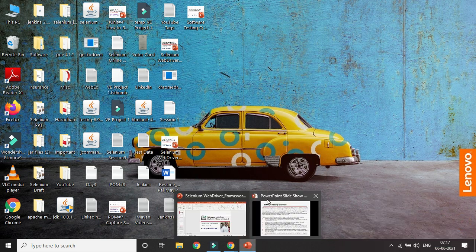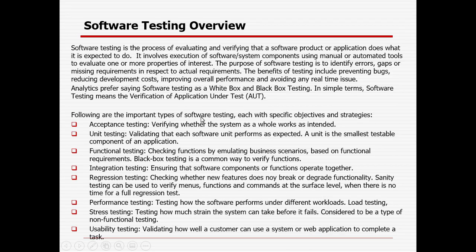Okay. So these are the important types of software testing, each with specification, objective and strategy, which I have tried to provide here, right? First one will be unit testing, because the developer first develops a unit or component. After this development is done, they will test whether that unit is working fine or not on a high level. That is called unit testing. Then functional testing will be done by the QA team, checking functions by emulating business scenarios based on the functional requirement, where black box testing is a commonly used way to verify the function.